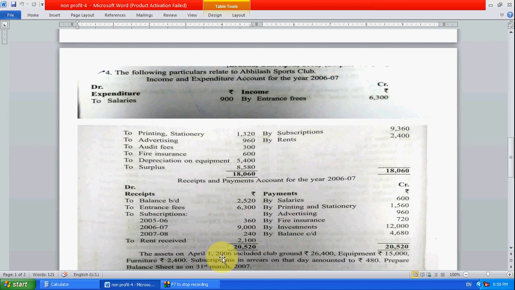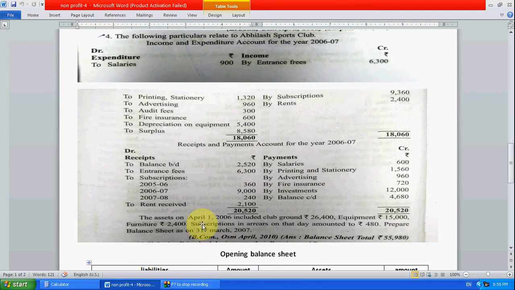On 1st April, at the time of starting, there is a club ground of 26,400 and equipment 15,000. So this is the opening value. Furniture 2,400 is also there, and subscription in arrears on that day amounted to rupees 480.